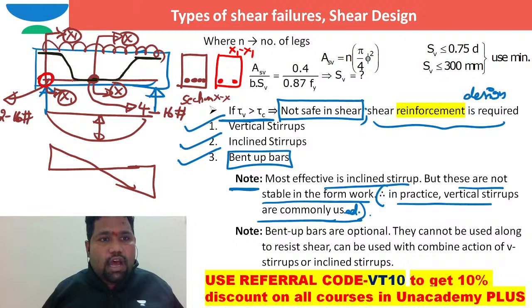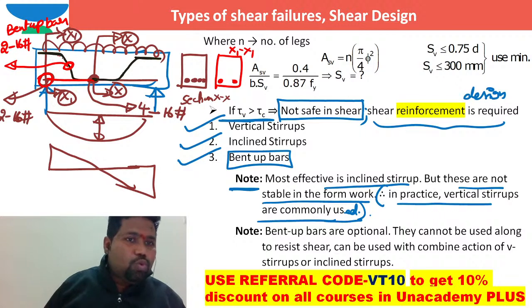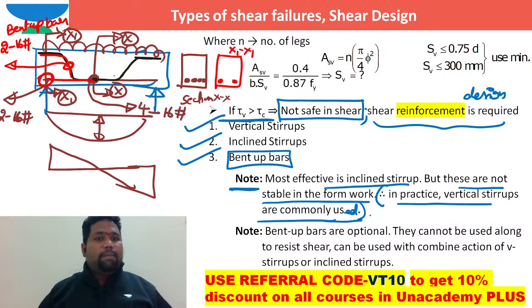Two steel rods are bent up. Here, how many steel rods are bent up? You can say 2-16 mm bars are bent up bars. So out of four, two were run throughout, two were bent up. As two were bent up here from tension zone to compression zone, because of this bent up bars also some resistance for shear is coming.